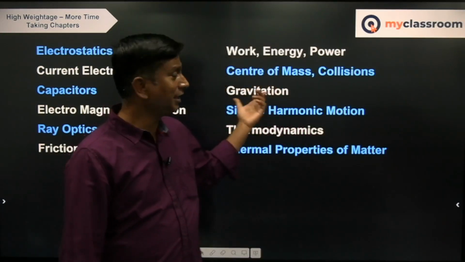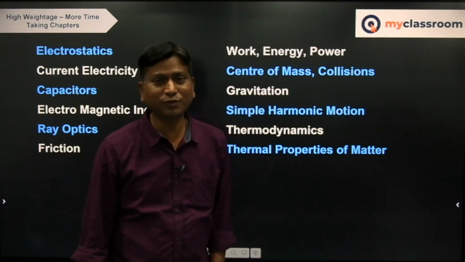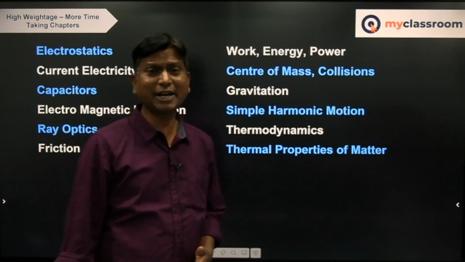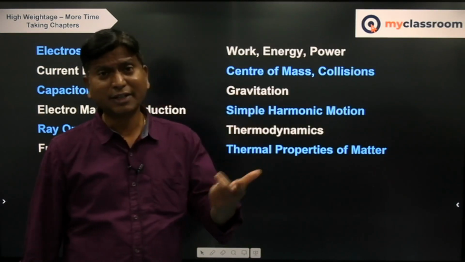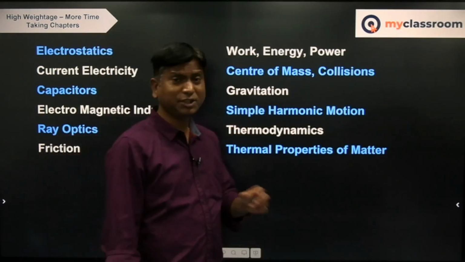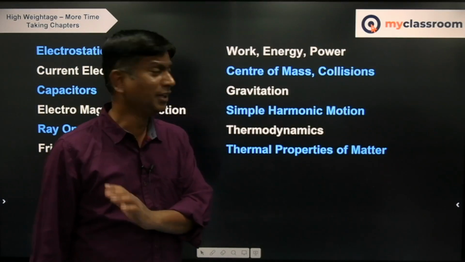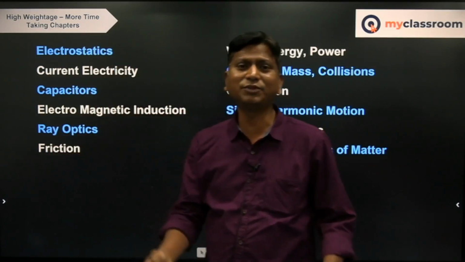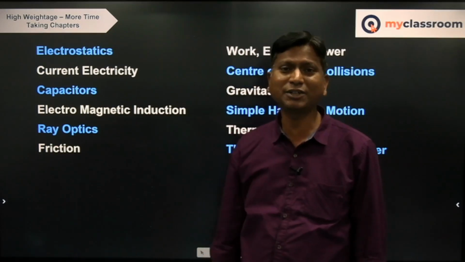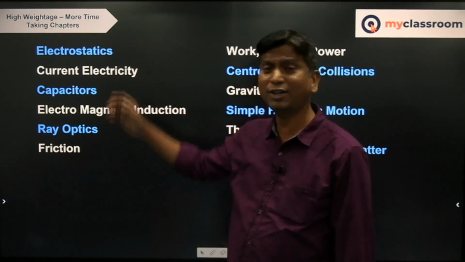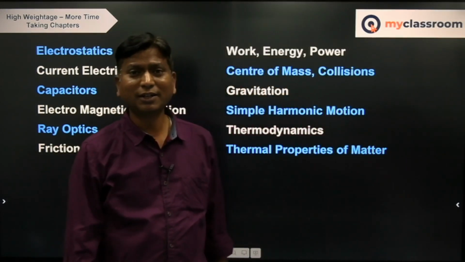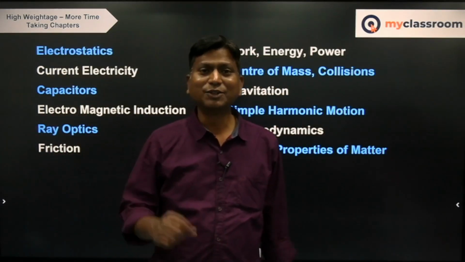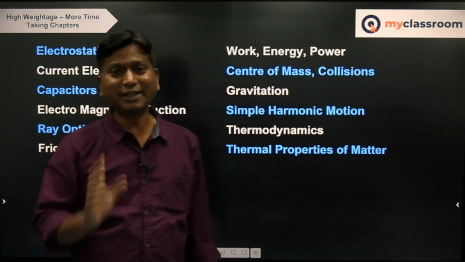Okay. And our next is the gravitation chapter. Again, it's a very good vast chapter, but in most of the subtopics, when you take gravitational field, gravitational potential, or the relation between gravitational field and gravitational potential, they will be linking gravitation and electrostatics. Both will be linked, up to the relation between gravitational field and gravitational potential, same as electrostatics, so you cannot skip that, right? And further in the gravitation chapter, definitely it will be asked regarding the satellites.